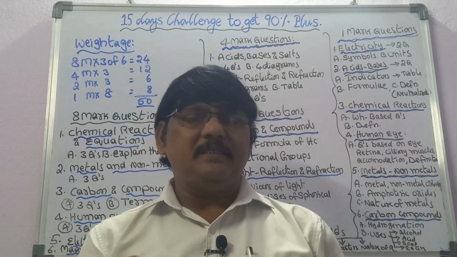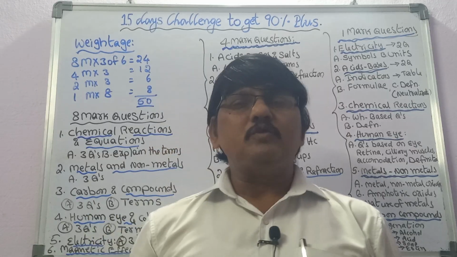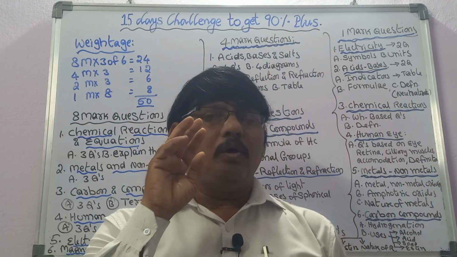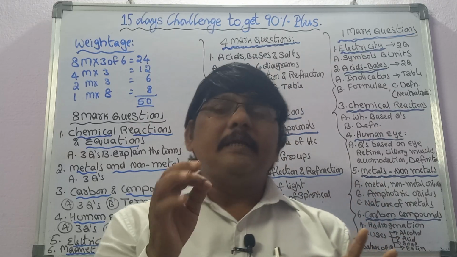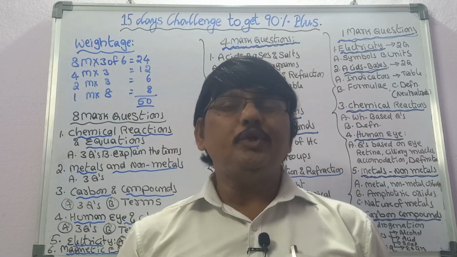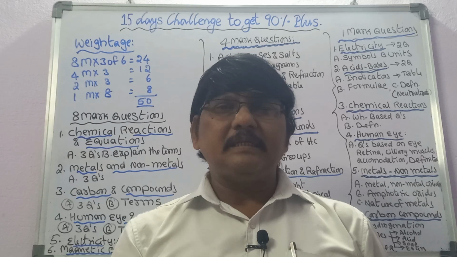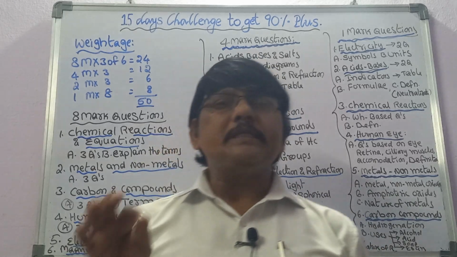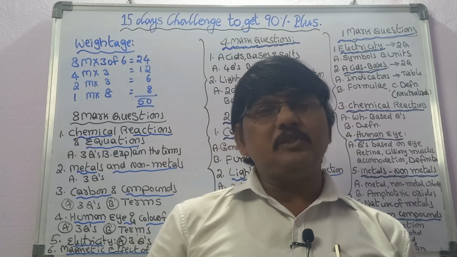In acids, bases and salts, in the 4 marks you have to draw diagrams. Majorly in acids, bases and salts, 3 diagrams are there. For the safe side, take the 4th diagram also. The first diagram: draw a neat sketch that shows acid solution in water conducts electricity. The same will be asked: draw a diagram that shows compounds such as glucose and alcohol contain hydrogen but are not categorized as acids.